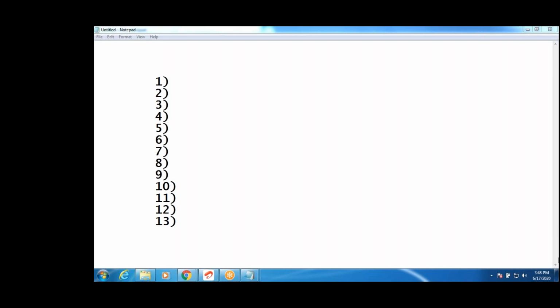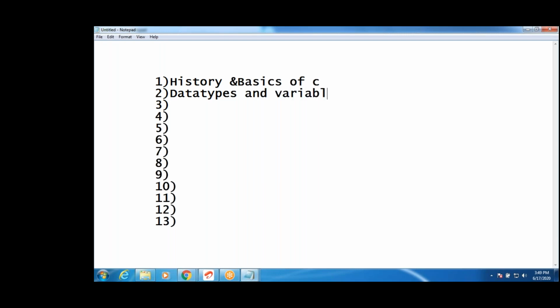History of C, first topic, very good. But basics and history. Next one, data types and variables. Okay. Next one, C program structure and first program. Next one is operators. Okay. Next, any other topic? Control statements. Very good.